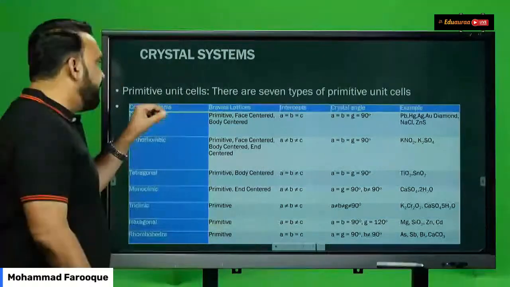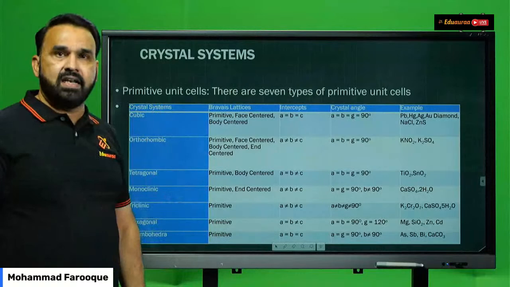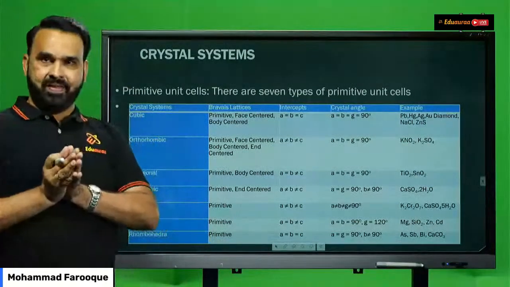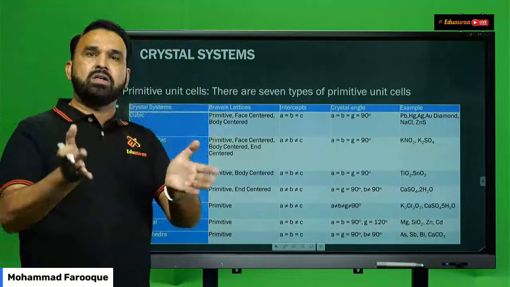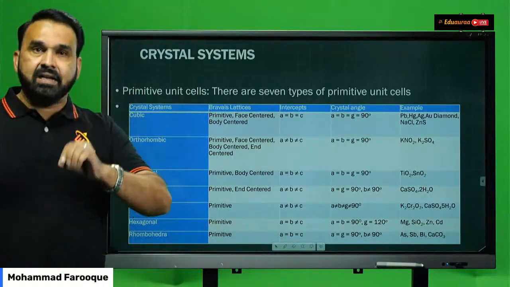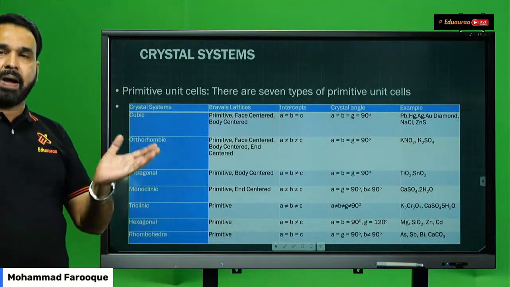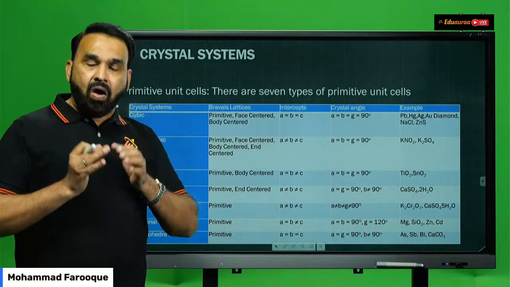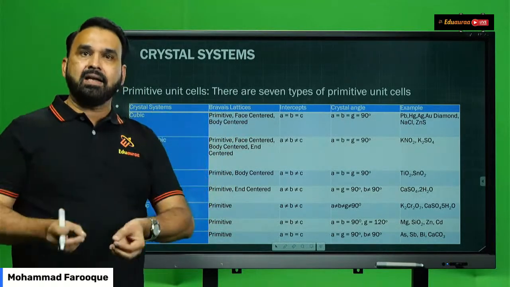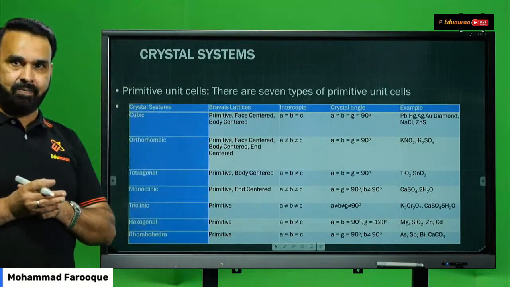Now, what is a primitive unit cell? A primitive unit cell is a unit cell which consists of only lattice points, or only particles, at the corners of the unit cell. When the particles are present only at the corners of a unit cell, it becomes a primitive unit cell. And a centered unit cell is a unit cell which consists of corner particles, corner atoms, along with a particle in the body or in the face of the unit cell.